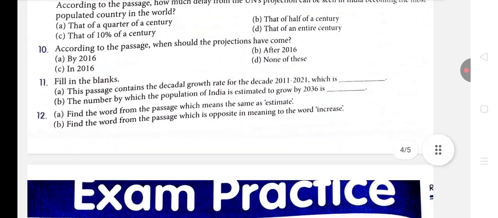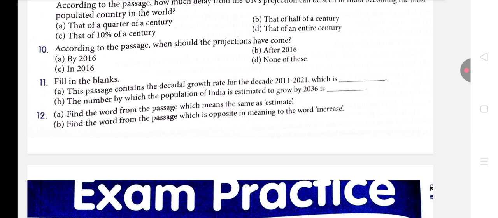Now the next is question number 12. This is the question which most of the students are very afraid of, because they are not able to identify the correct word, because their vocabulary is not so strong. Some words in the passage give trouble to students and they are not able to find out their meanings. So I will give you a tip here, on how you can extract the meaning of a particular word even if you don't know its actual meaning.